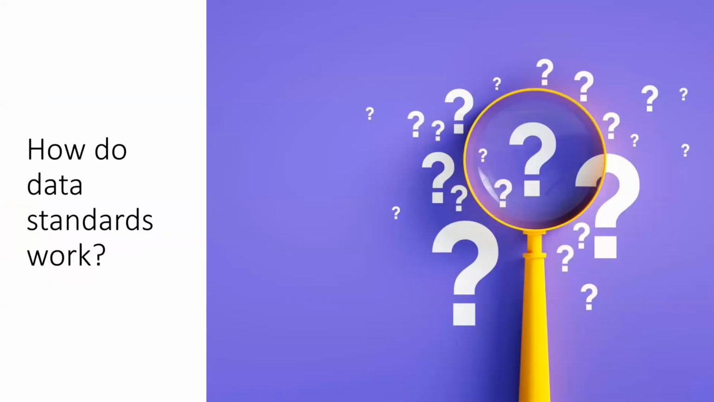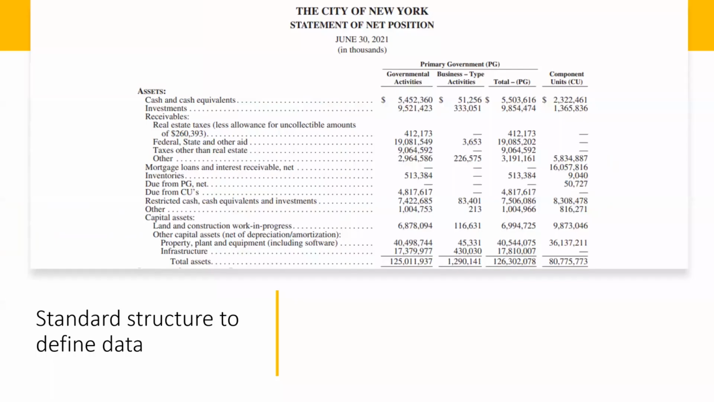How do data standards work? A data standard establishes a consistent method to define data. This is the assets section of the City of New York's Statement of Net Position.